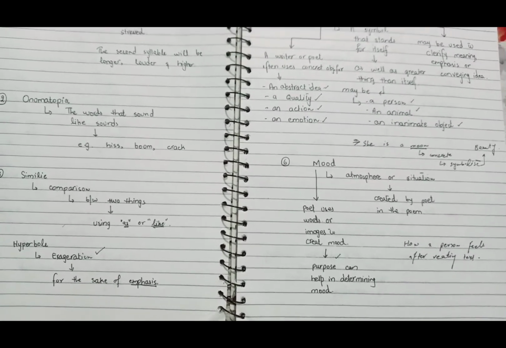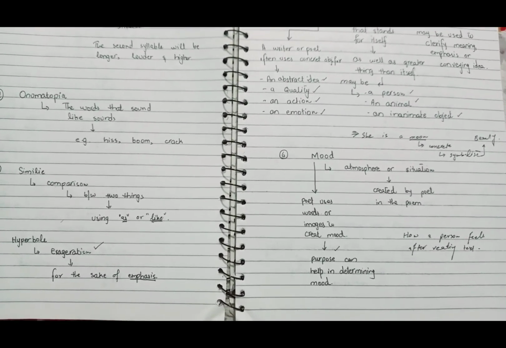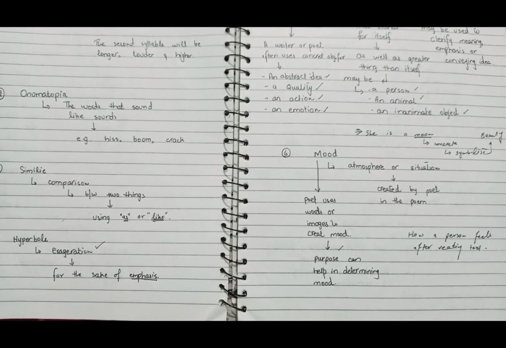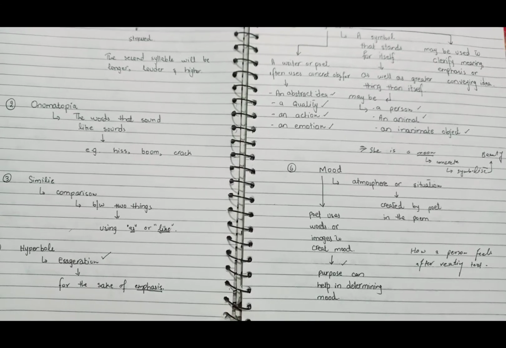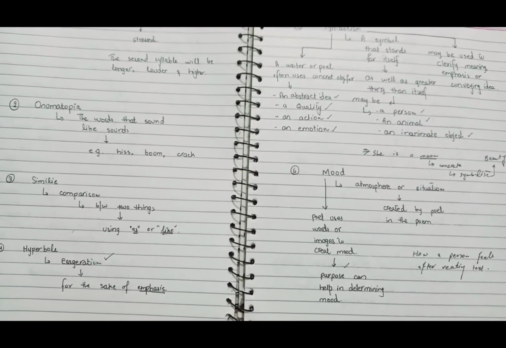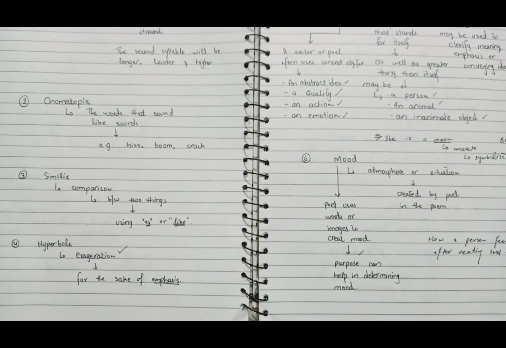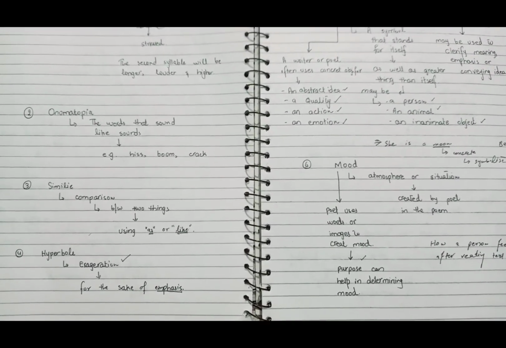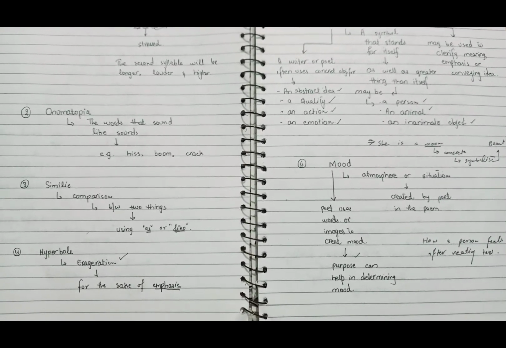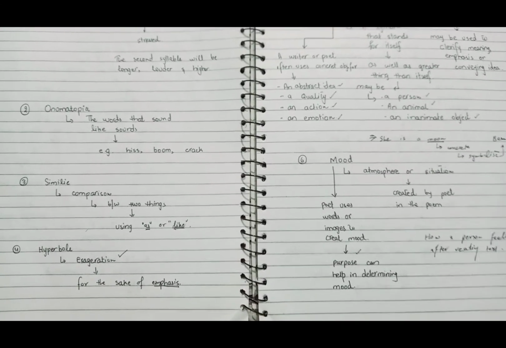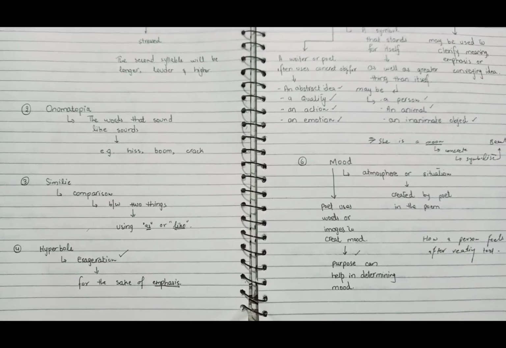For example, if a person is trying to convince someone, he will obviously create a convincing atmosphere. He will create some situations which will help him convince the other person. And if the person is angry and wants to scold, then he will obviously create a scolding situation. So mood actually depends upon the purpose, and purpose can help in determining the mood. Mood is the atmosphere or the situation created by the poet in the poem.